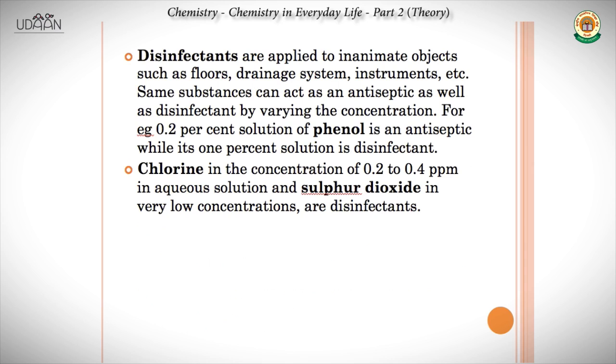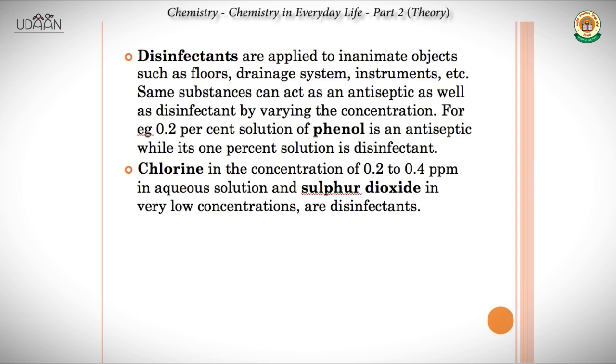Then disinfectants are applied to inanimate objects. On our body we use antiseptics, but on inanimate objects we use disinfectants. Inanimate objects such as floors, drainage systems, instruments, etc. The same substance can act as an antiseptic as well as a disinfectant by varying the concentration. For example, a 0.2% solution of phenol is an antiseptic while its 1% solution is a disinfectant. Chlorine in the concentration of 0.2 to 0.4 ppm in aqueous solution and sulfur dioxide in very low concentrations are disinfectants.